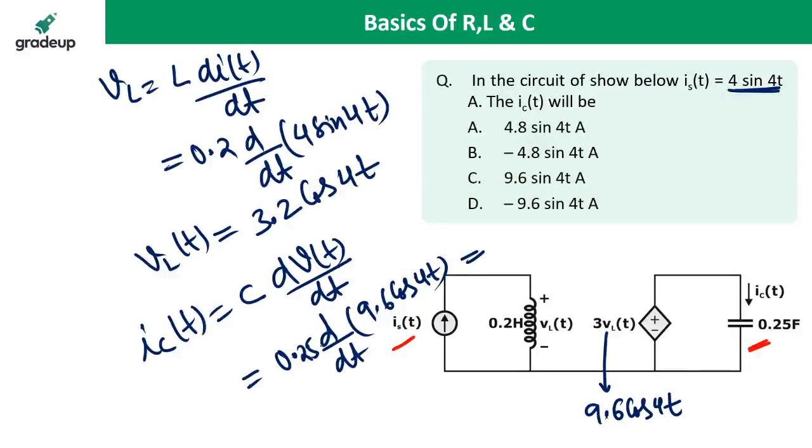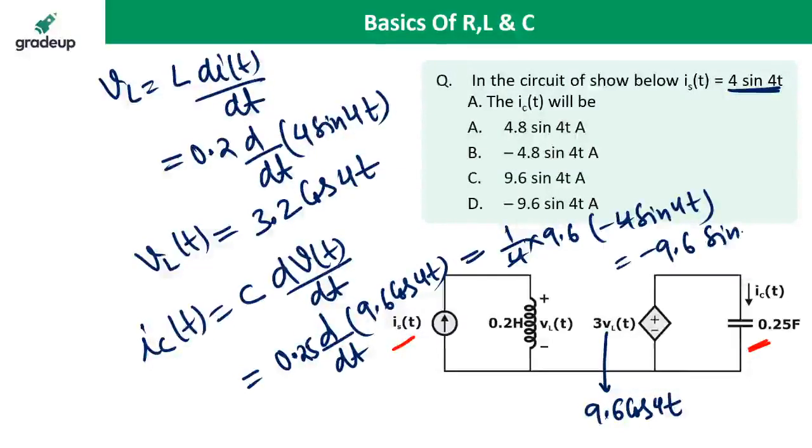0.25. So what do you get? It is 1 by 4 into 9.6, and the differentiation of cos 4t is minus 4 sin 4t. So the 4s cancel out, and you get minus 9.6 sin 4t. Minus 9.6 sin 4t. D is the correct answer.